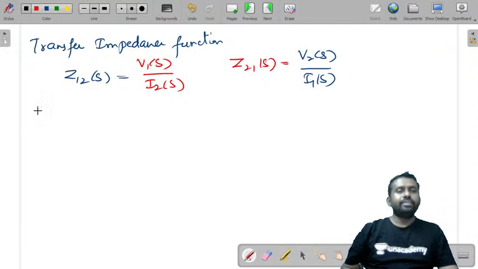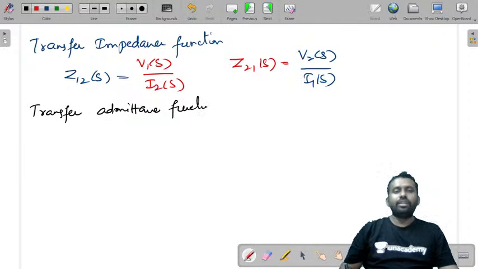Now you can also write the transfer admittance function.